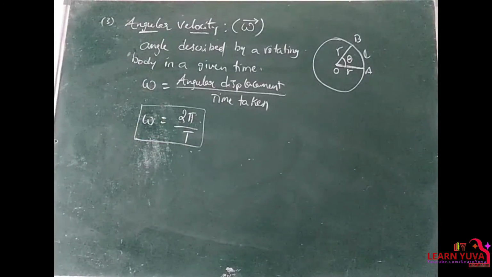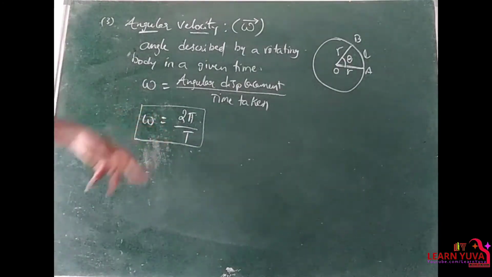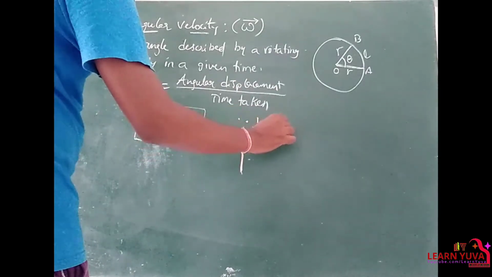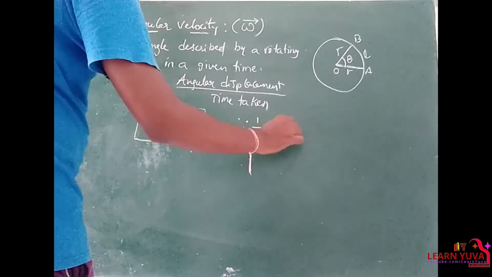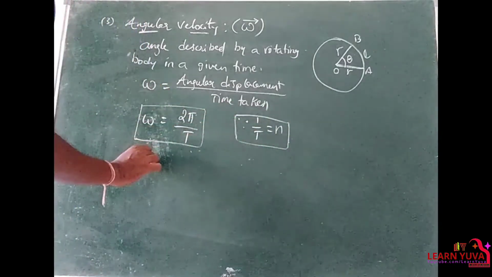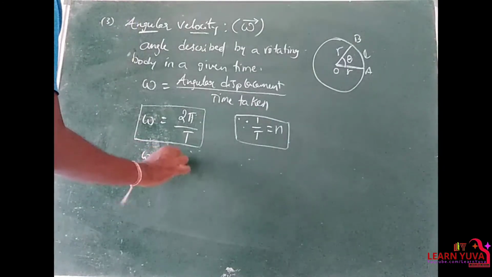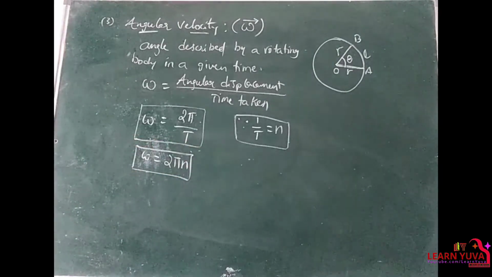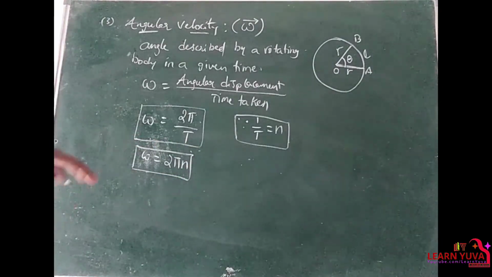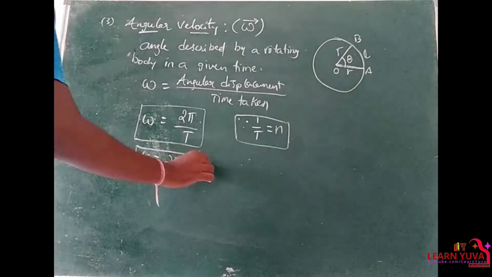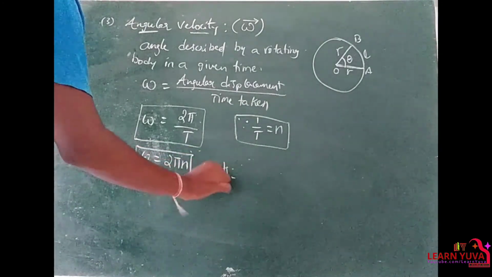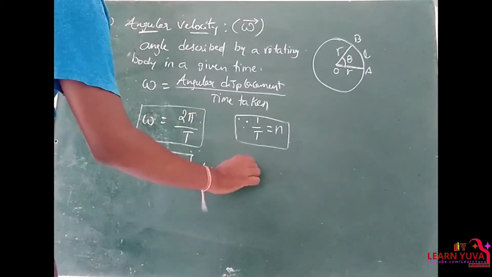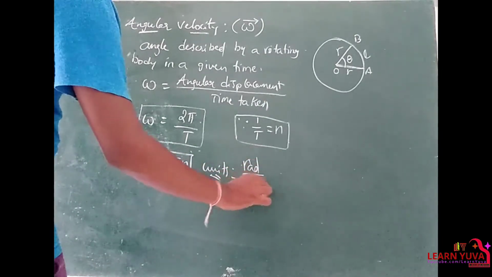Since 1 by t is nothing but frequency, this is also written as omega is equal to 2 pi n. Units: 2 pi is in radians, t is in seconds, so radians per second.